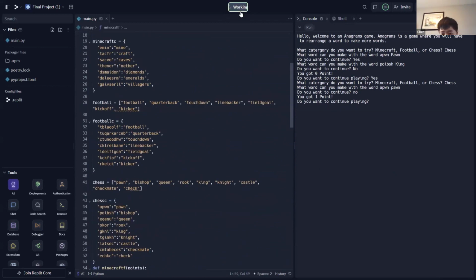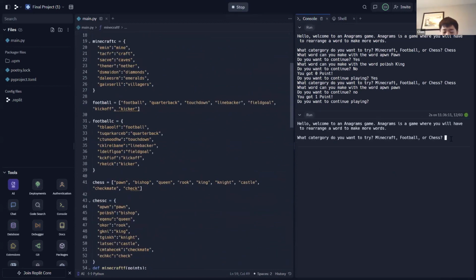I'll run it through. I'll choose the category Minecraft and ask which word do you want me to guess. The word is MIN. Probably mine, so I'll put that in. To continue, I'll press yes to let us continue. Well, we're gonna make a TACFR, which is craft, but let's say mine again. Do I continue? And say no. Since we got 1 point, since we only got one word right.